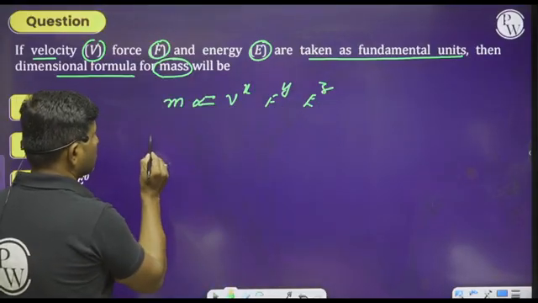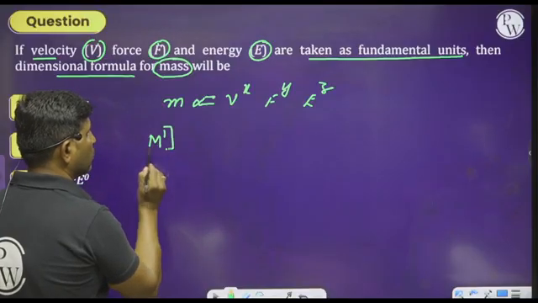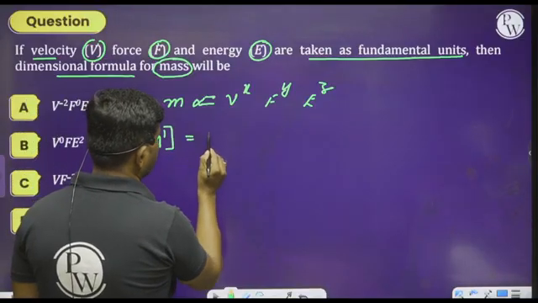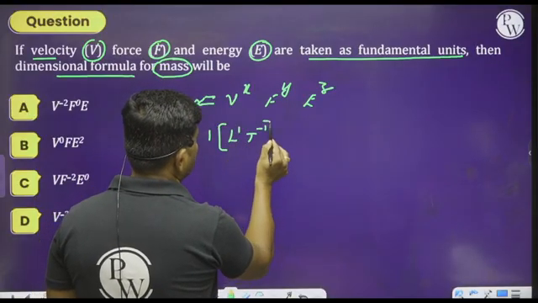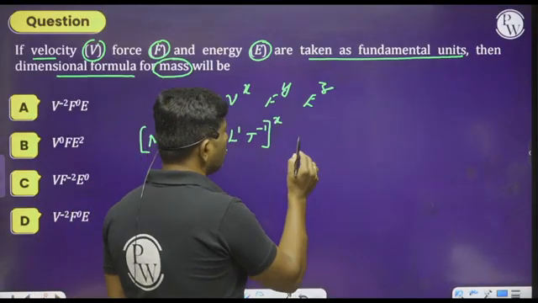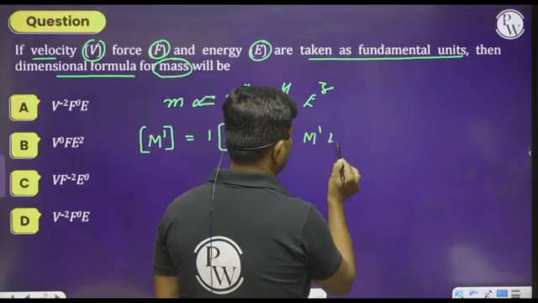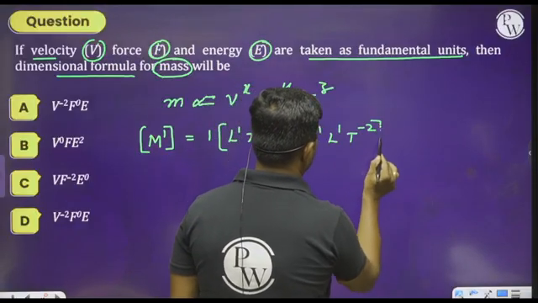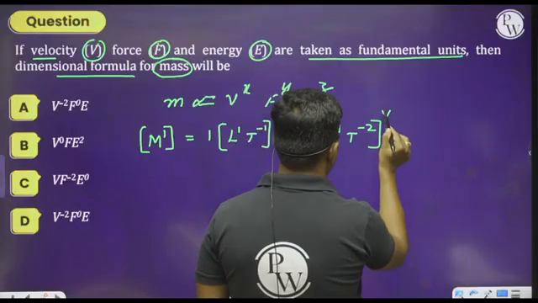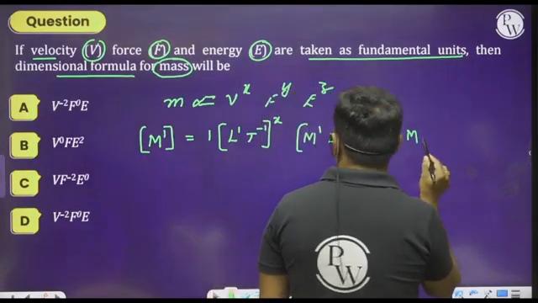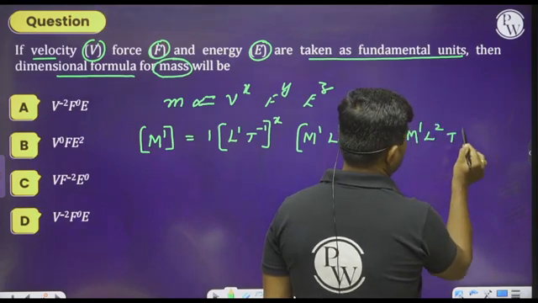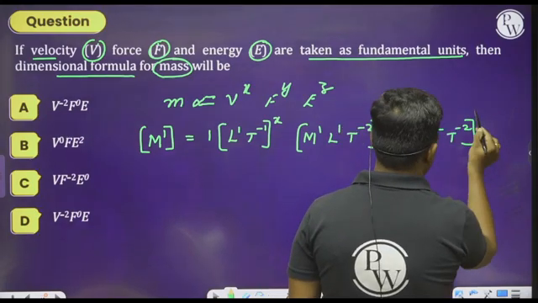So what is the mass? The dimensional formula of mass is M to the power of 1, and we can write it equals 1 into velocity, L to the power of 1, T power minus 1, whole to the power of x. Force we can write M to the power of 1, L power 1, T power minus 2, whole to the power of y. And E is the energy. Energy is nothing but M to the power of 1, L power 2, T power minus 2, whole to the power of z.